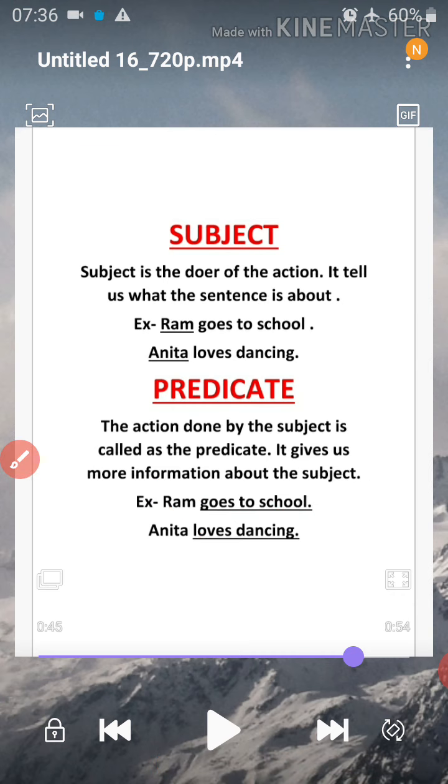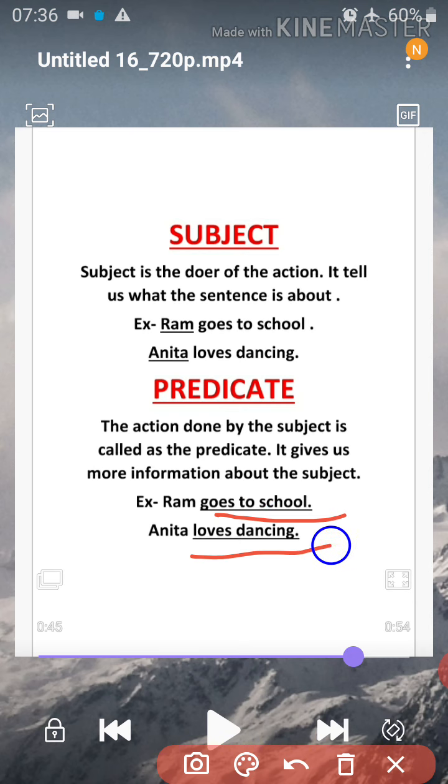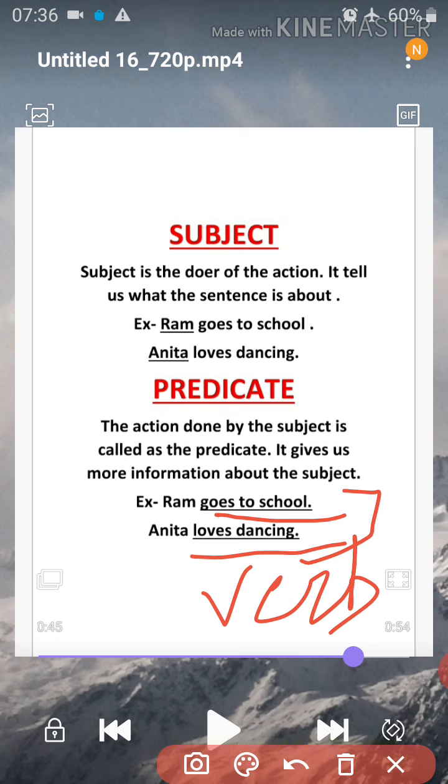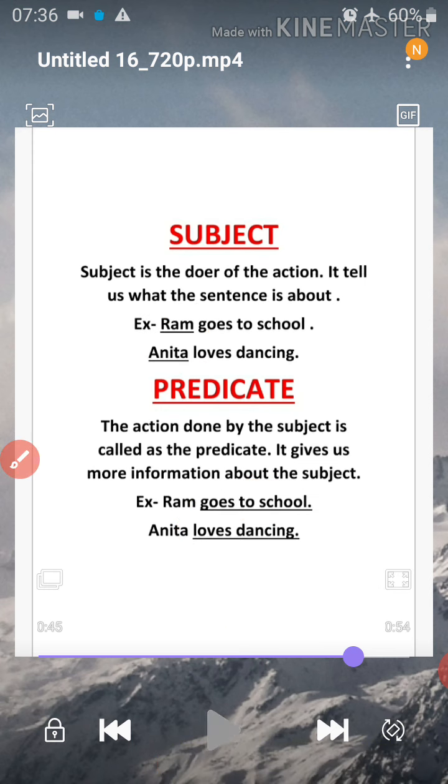In the predicate section of the sentence, you will find the verb. Understood, everyone? So what is the subject? Subject is the doer of the action, or you can say the one about whom we are talking in the sentence. And the predicate is the action done by the subject. The work done by the subject is called the predicate.